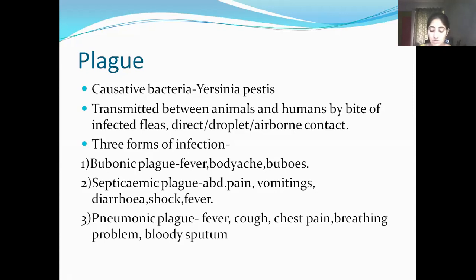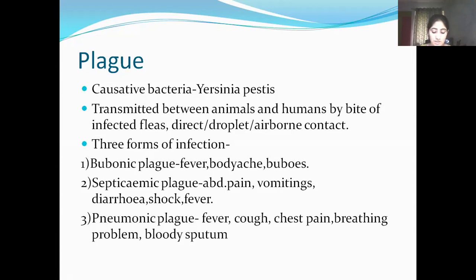Historically, plague was responsible for widespread pandemics with high mortality, and it was also known as Black Death, causing an estimated 50 million deaths at that time in Asia and Africa. Now, types of plague. This is found in three forms of infections depending on the route of infection. These are bubonic, septicemic, and pneumonic plague.